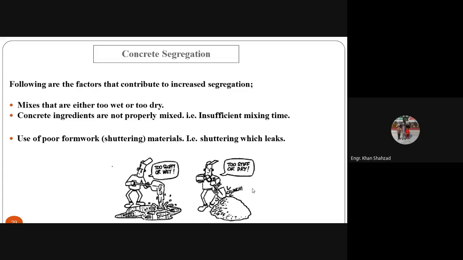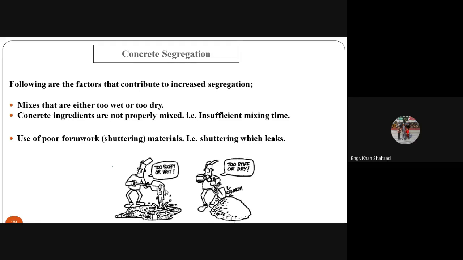Mixes that are either too wet or too dry. If you have a mix which is too wet, the water content is very, very high, or the water content is very, very low, it can also enhance the segregation. Concrete ingredients are not properly mixed, that is, insufficient mixing time has been given to the concrete. Use of poor formwork, that is the shuttering. The shuttering materials are formwork materials. The shuttering leaks, the water is flowing from that shuttering, so you people should try to use proper formwork.